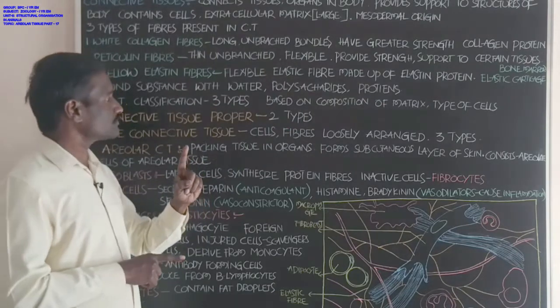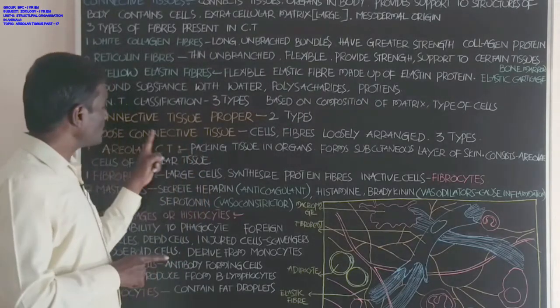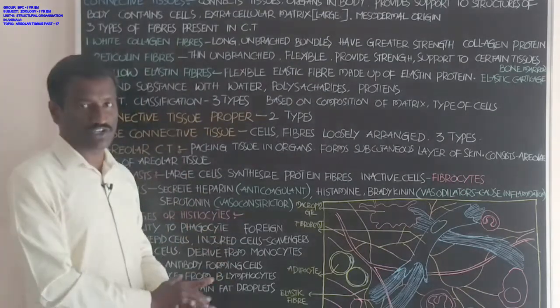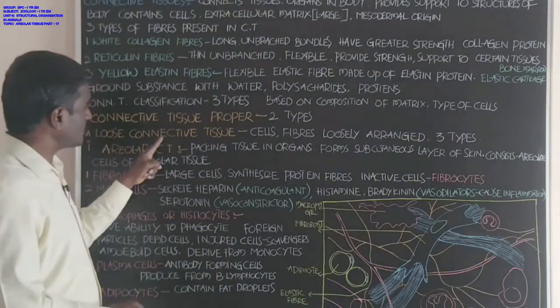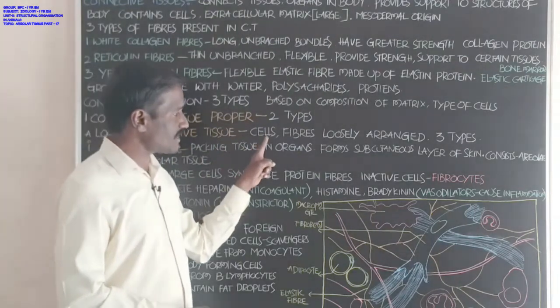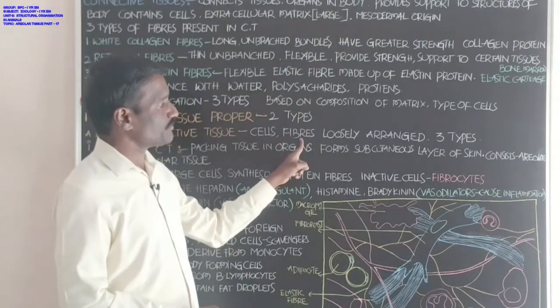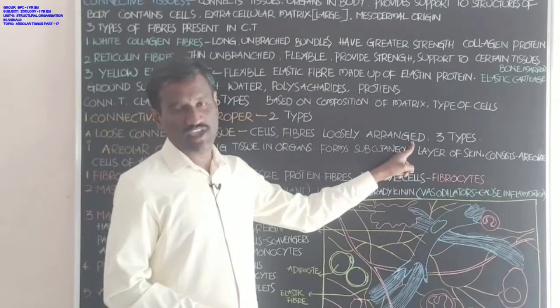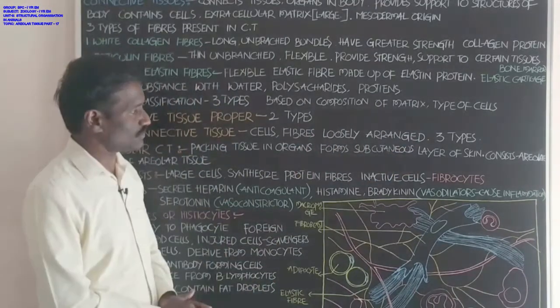First one is loose connective tissue, second one is dense connective tissue. What about loose connective tissue? Students, loose connective tissue contains cells and fibers, and these are loosely arranged. Hence the name loose connective tissue.